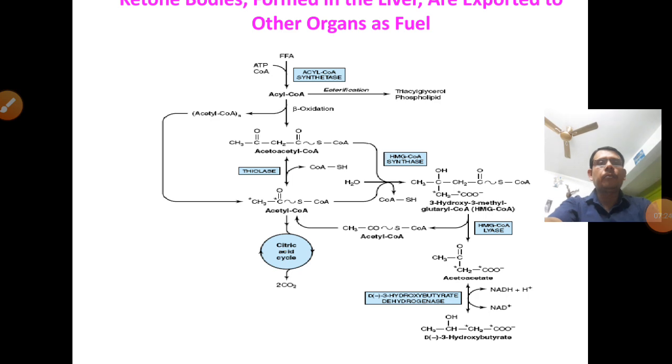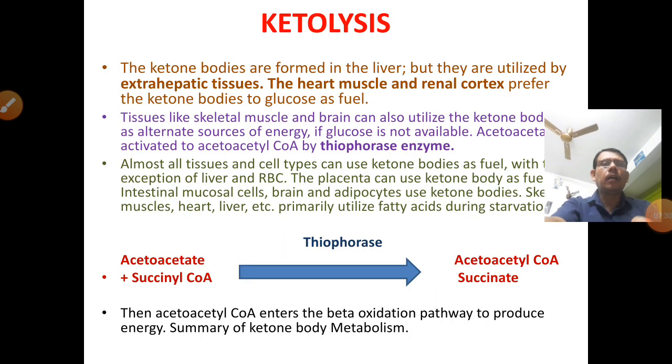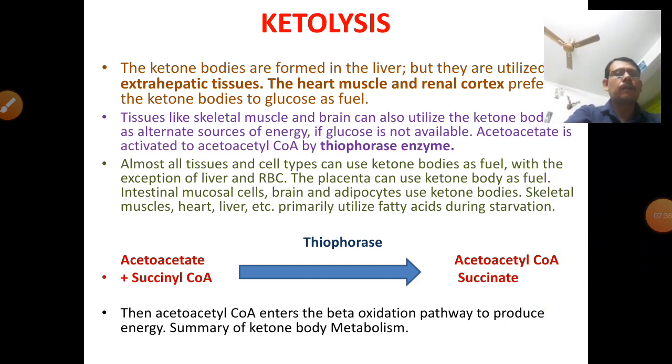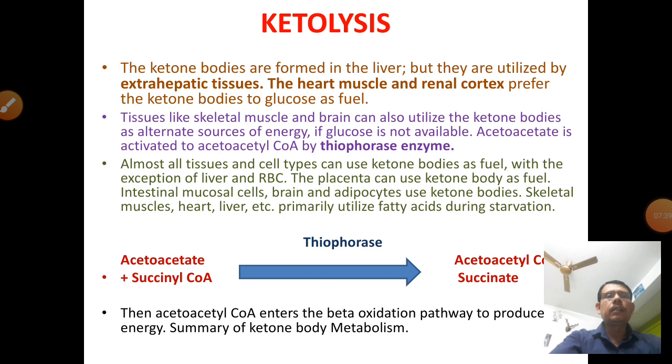In another book, from Stryer or Harper, ketolysis. This is another important topic, the ketolysis, that means breakdown of ketone bodies. This is the utilization and synthesis. The ketone bodies are formed in the liver, but they are utilized in the extrahepatic tissue.